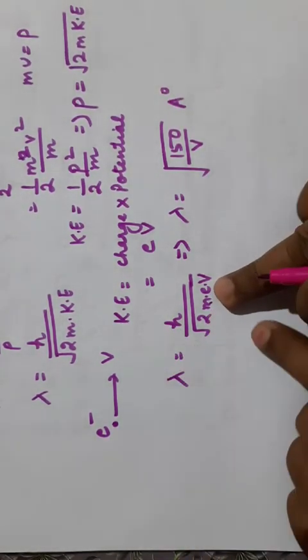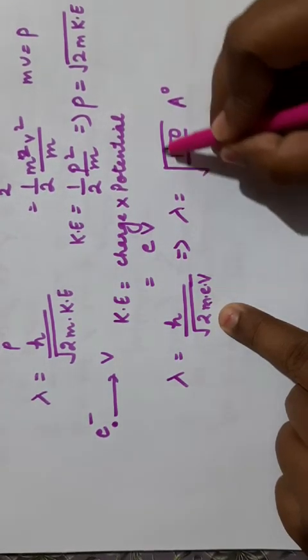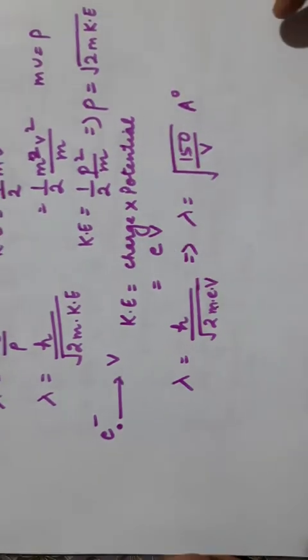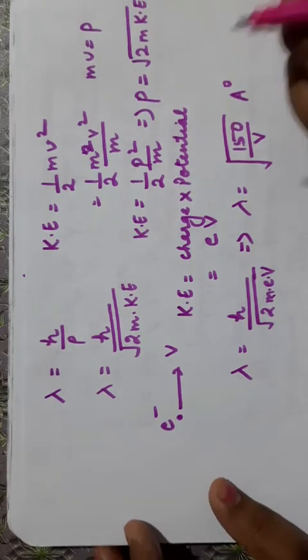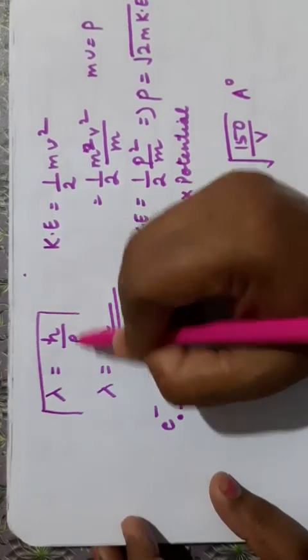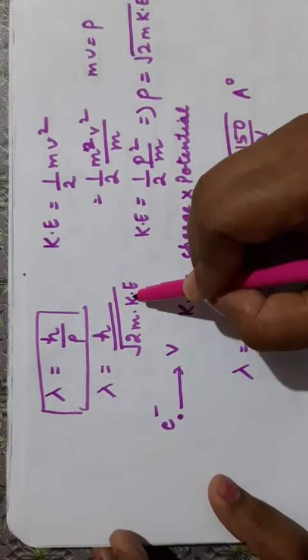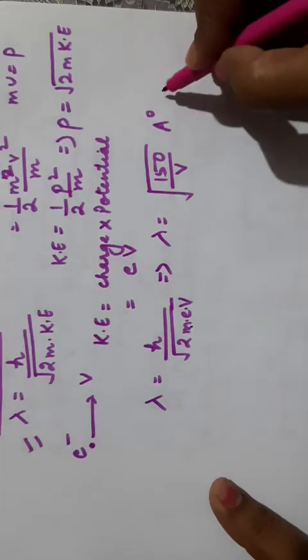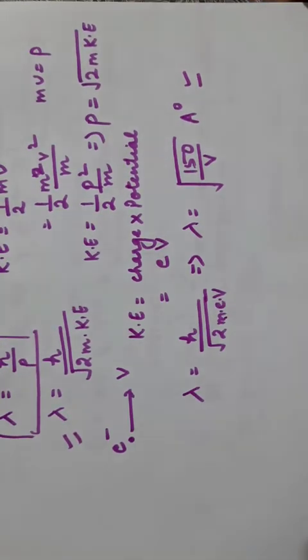So we have put the constant values here. We will get a simple equation, lambda is equal to under root 150 upon potential applied, in angstrom. So any of these equations can be used to solve the numericals based on de Broglie. So this is the main equation, lambda is equal to h upon mv or h upon p. If kinetic energy is given, we will use this equation. If voltage is given, we will use this equation to calculate the wavelength associated with the matter waves.